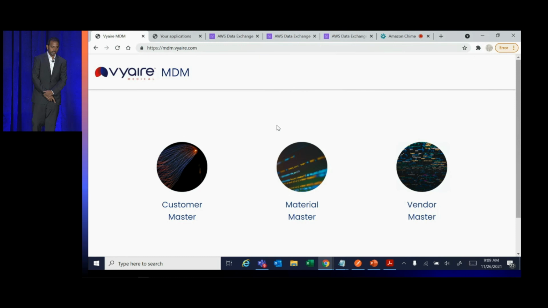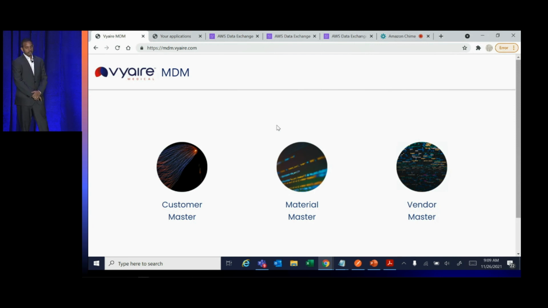Welcome everyone. In today's demo, we will cover two use cases of data integration with API products on Data Exchange. Our first use case is Wire's Customer Master Data Management Platform and its integration with People Data Labs data. Our second use case is Demand Predictive Planning and its integration with Weather Trends external data.